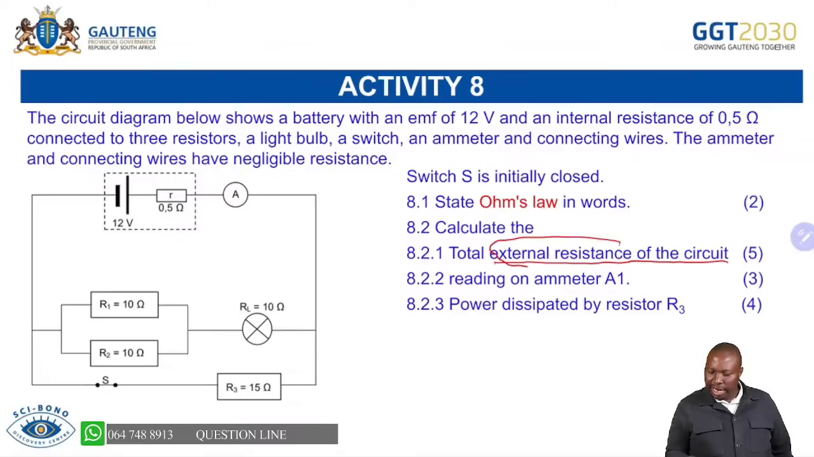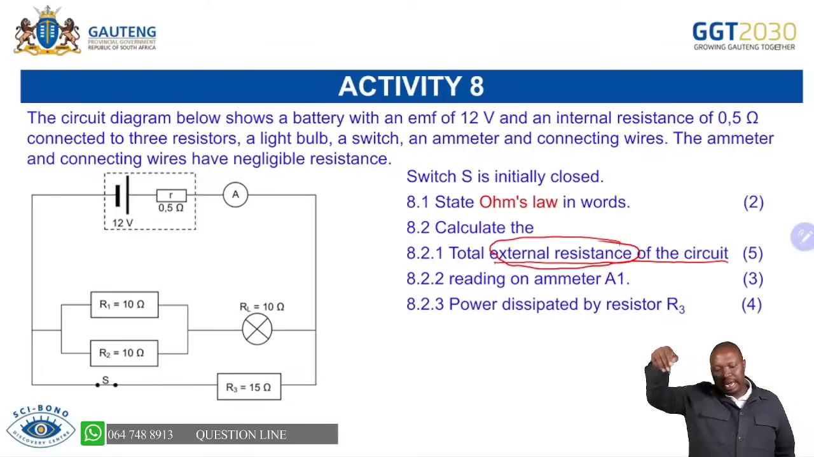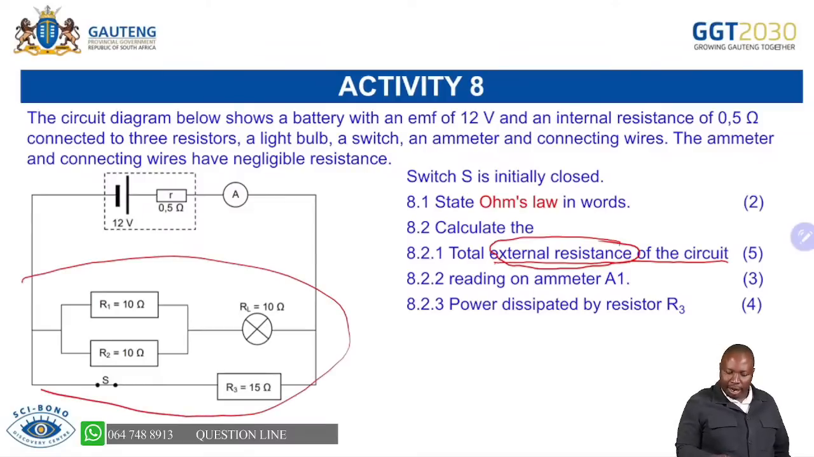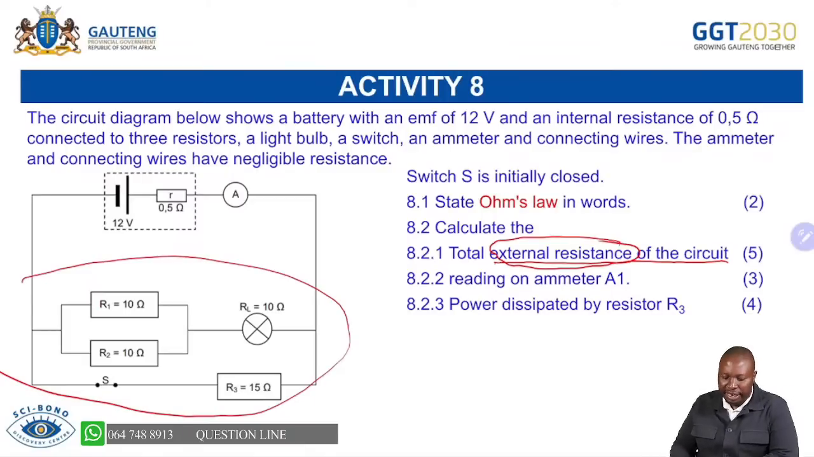So this is important. External resistance, you are not including the internal. It's only external, and you can see that the external circuit is this one. So we are calculating the resistance there. But definitely you will first resolve your parallels there, so that you don't have issues with your parallel resistors.